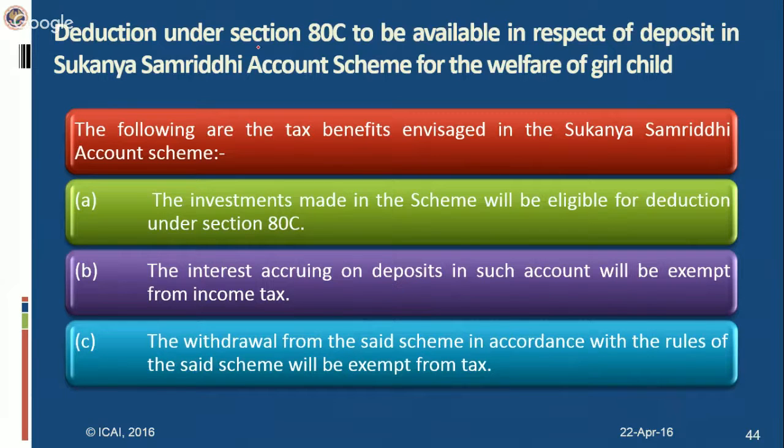Deduction under section 80C. Section 80C provides for a deduction in respect of investment in specified instruments. If you invest in certain specific instruments, then you would be eligible for this deduction. The maximum limit of this deduction is 1,50,000.